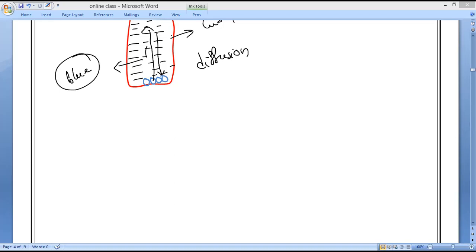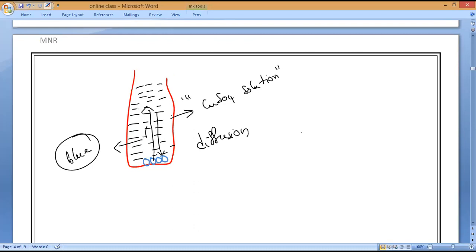Okay. So the spreading of blue color of copper sulfate crystals in water is due to the movement of what? Due to the movement of both the particles. What are both the particles? The copper sulfate particles and another one is water molecules.